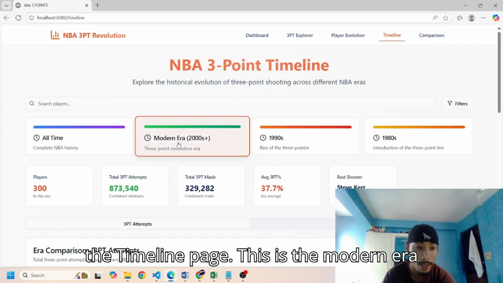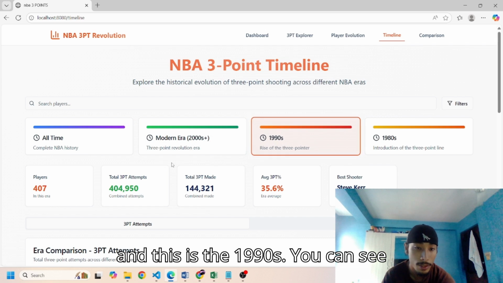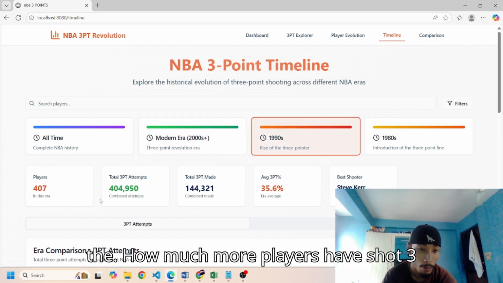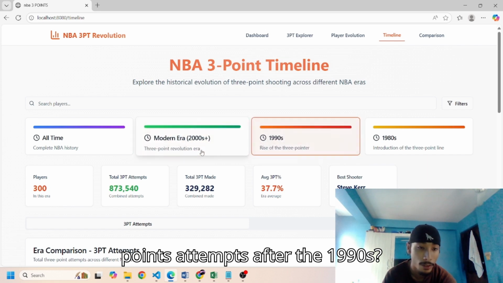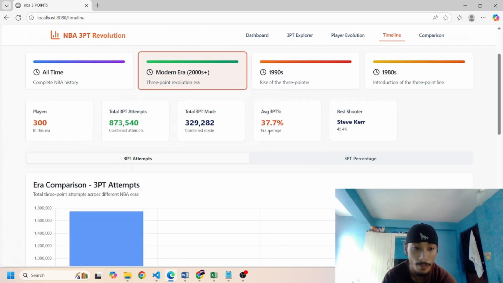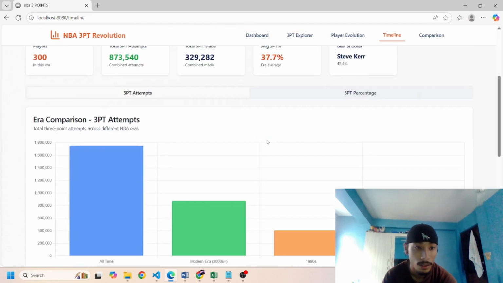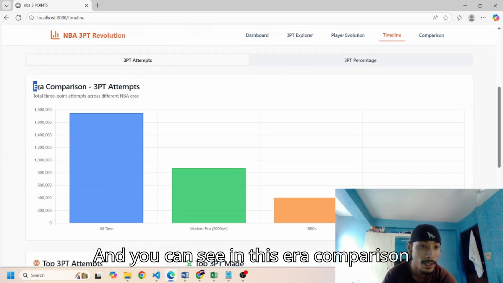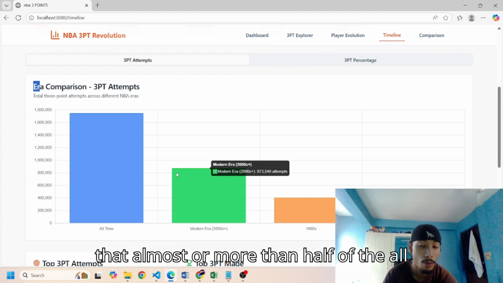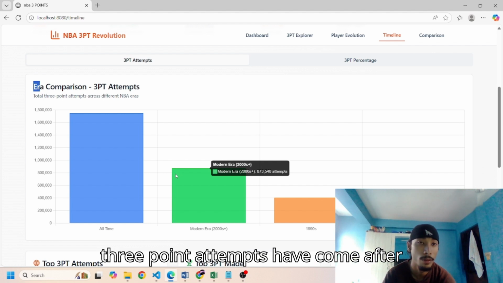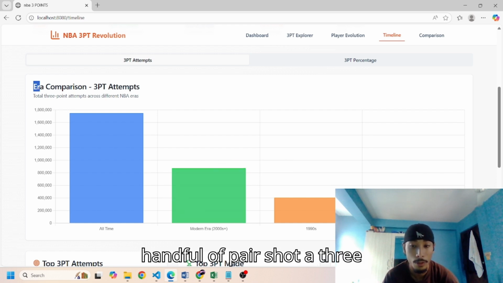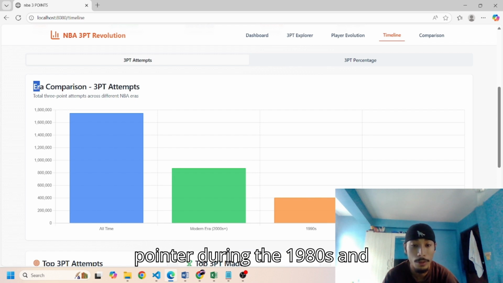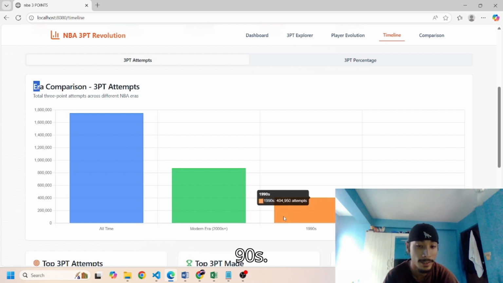This is the modern era, and this is the 1990s. You can see how many more players have shot three-point attempts after the 1990s. And you can see in this era comparison that almost or more than half of all three-point attempts have come after the 2000s, and only a handful of players shot a three-pointer during the 1980s and 90s.